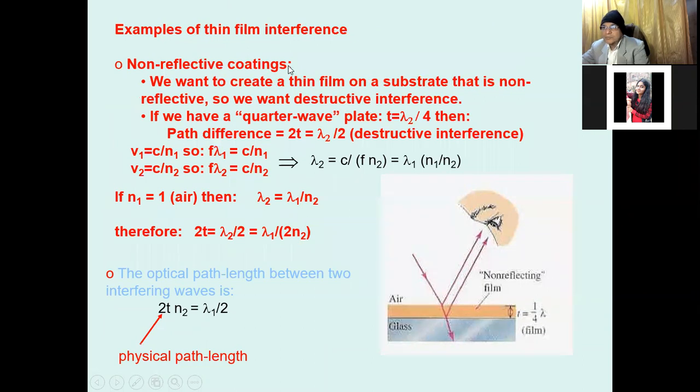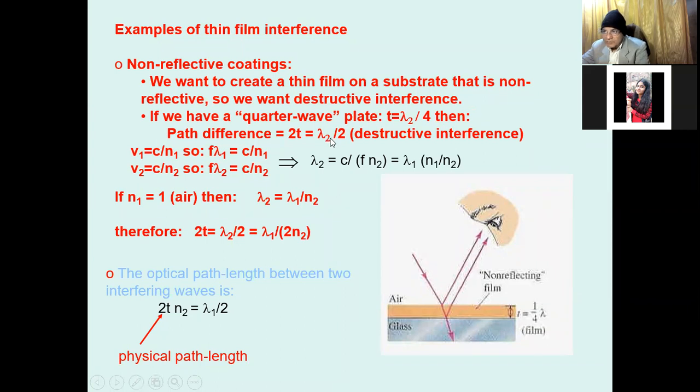So non-reflective coating: if there is a coating on the surface of the glass, then that gives the path difference as well as the physical thickness of the material. And this can be calculated here: if the thickness is lambda by 4, then the lambda by 4 thickness makes the path difference 2t, traversed in both directions.